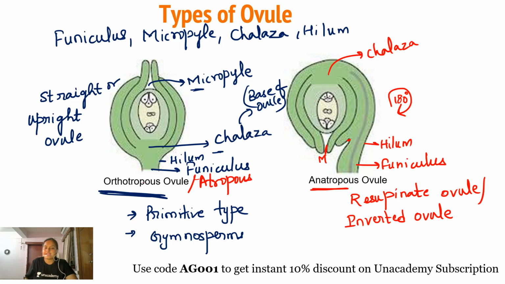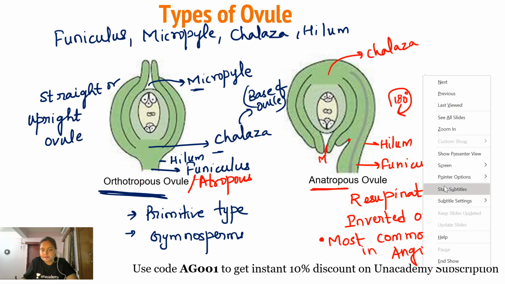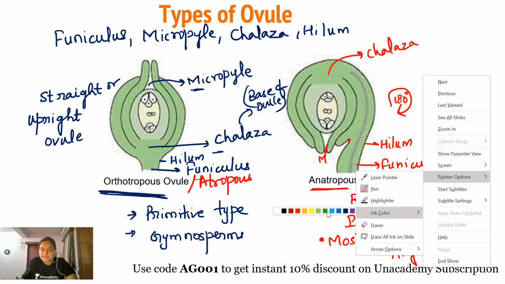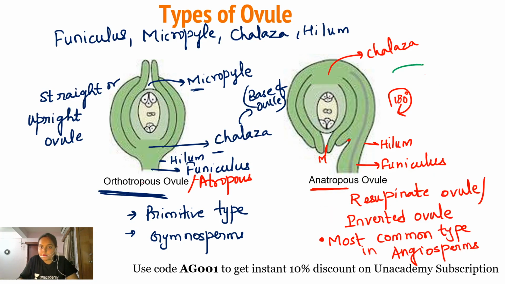This type of ovule is the most common type of ovule in angiosperm. But again, it is not found in case of Capsella. Let me write it with another color pen. Why are we giving a special weightage to Capsella? Because we know Capsella is an important example of angiosperm, and questions have been continuously asked from this particular example.